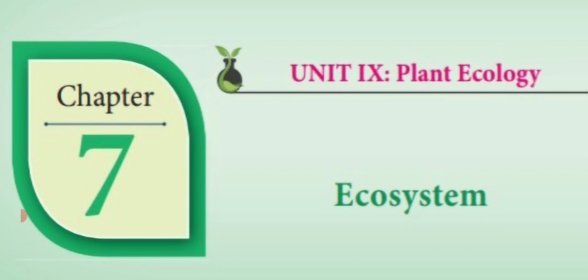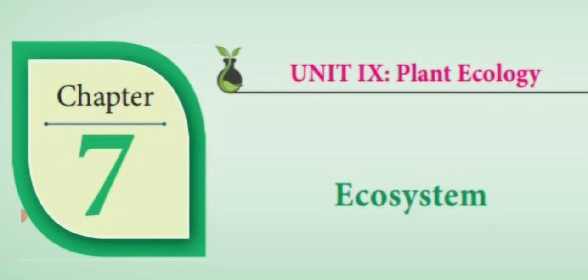Then we have seen different types of trophic levels in an ecosystem: the first, second, third and fourth trophic levels. The primary trophic level is known as T1, occupied by producers. The second trophic level is occupied by primary consumers. The third one is secondary consumers, T3. The fourth one is known as tertiary consumers.